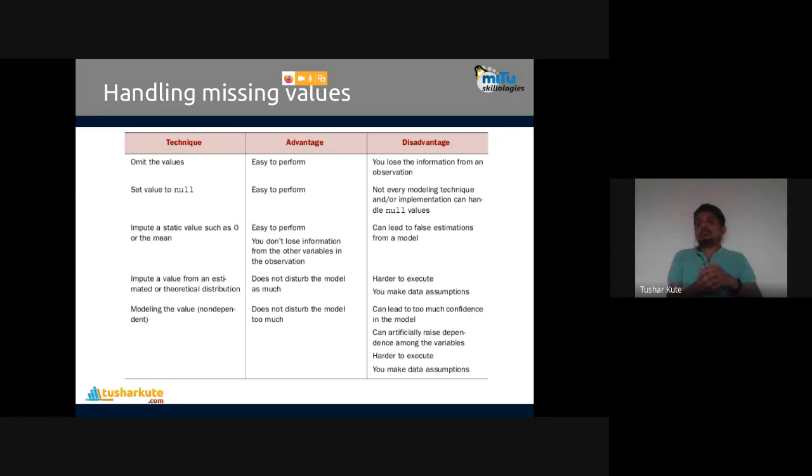But generally, the concept of replacing the values with mean, median, or mode is preferable. Even one more technique that we use in Python, like padding and backfilling. Padding means the next value you have to keep, and backfilling means the previous value you have to keep instead of the missing value. That is also one of the methods commonly used to handle the missing values.